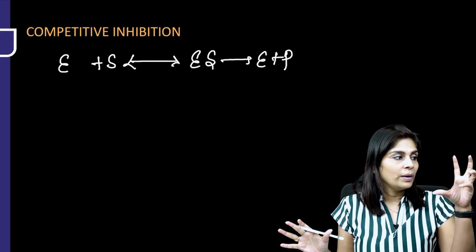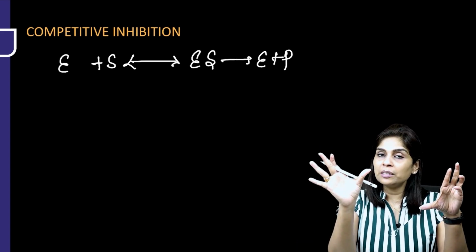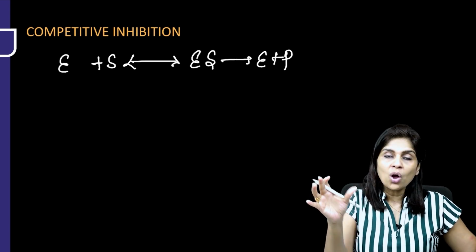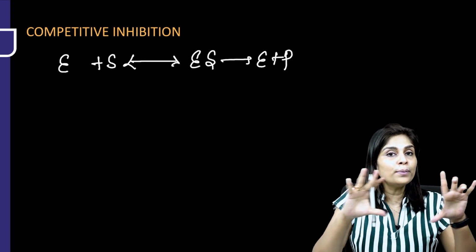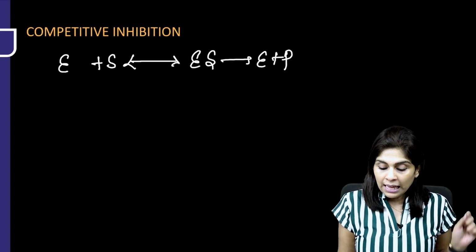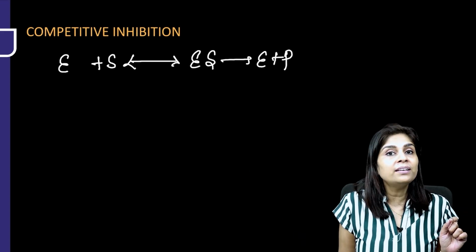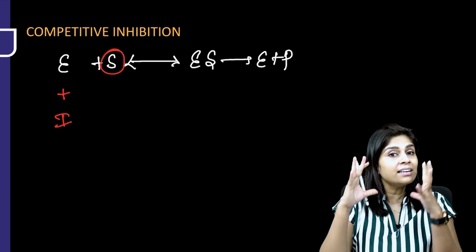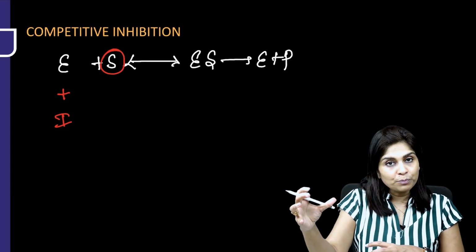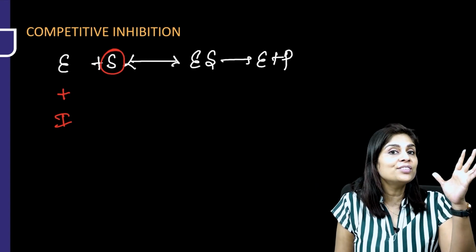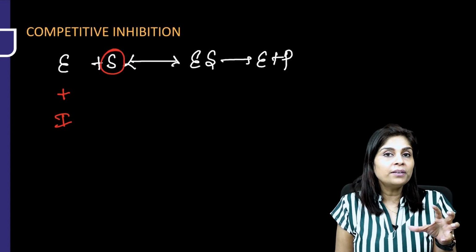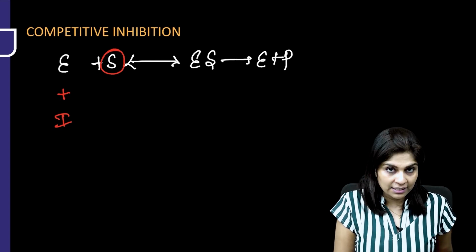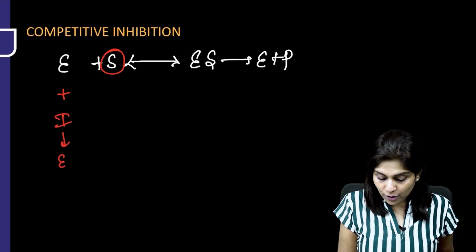Do you understand this? When enzyme reacts with the substrate, it forms enzyme substrate complex. This enzyme substrate complex either breaks to form enzyme and substrate back, or it forms enzyme and product. This is a normal enzyme catalyzed chemical reaction. Now, what happens in the presence of a competitive inhibitor? A competitive inhibitor is a substrate analog. It is exactly like a substrate. So, it competes with the substrate to go and bind to the enzyme's active site. Do you understand this? What is a competitive inhibitor? It is a substrate analog. It competes with the substrate to go and bind to the active site of an enzyme, and it forms enzyme inhibitor complex.